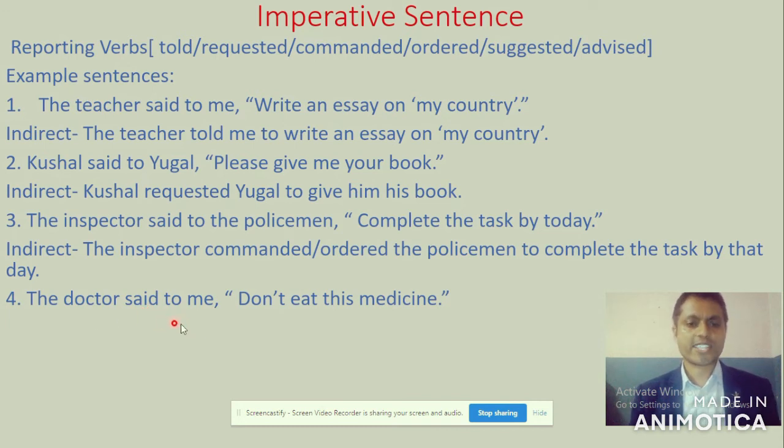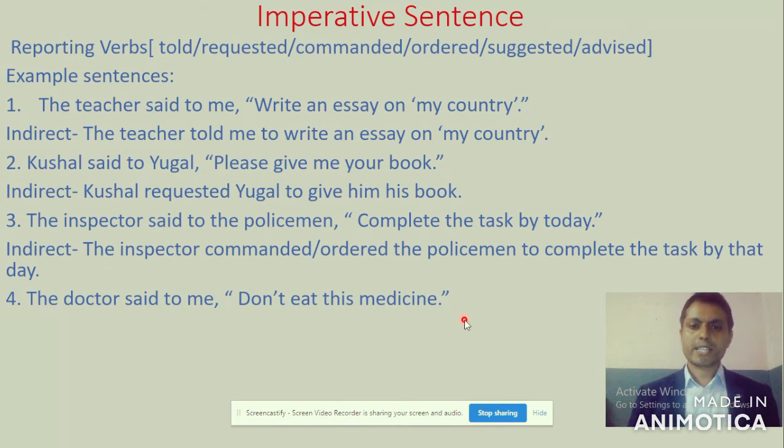The doctor advised me not to eat that medicine. Another alternative way to make it indirect is: the doctor forbade me to eat that medicine. Both of them tell a similar meaning. You can write any one.